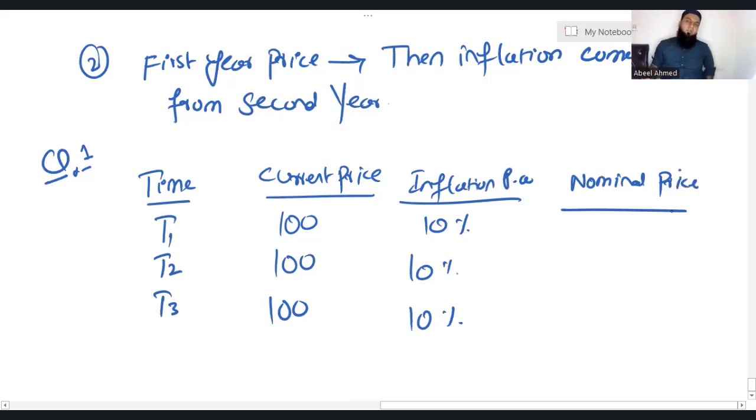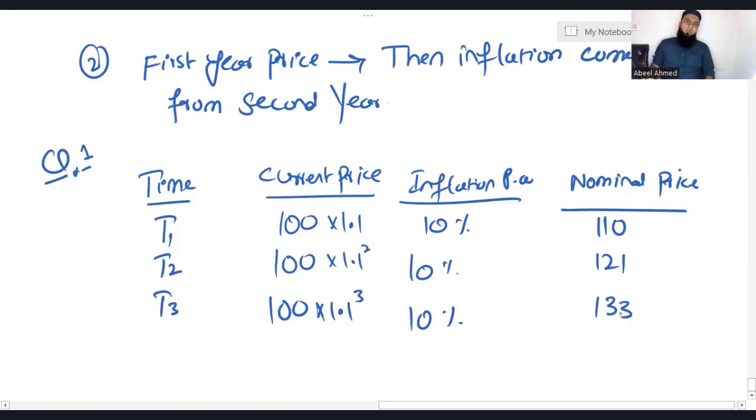How do we calculate nominal price? It's very simple. Since the information given in question 1 is in current prices, inflation will come from the first year. All you need is to multiply this 100 with 1.1. You will get 110. Second, 100 into 1.1 power 2, I'm getting 121. Third, 100 into 1.1 power 3, that gives me 133.1.